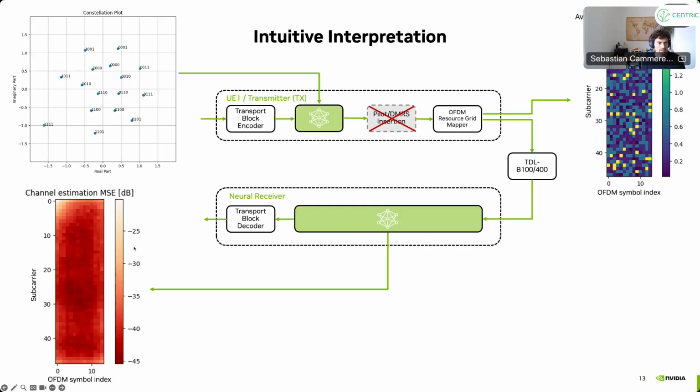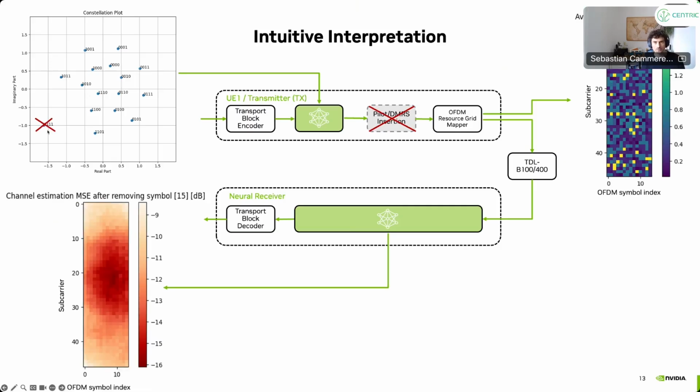Now at the receiver side, we can also look at the channel estimation error. When we use this constellation, it works super well. The channel estimation error is relatively constant. But now we do an experiment, just to understand what is happening, where we kind of reverse engineer what happens. We remove this one anchor position by modifying the data stream. So we just modify the transmitted bits such that the symbol never occurs.